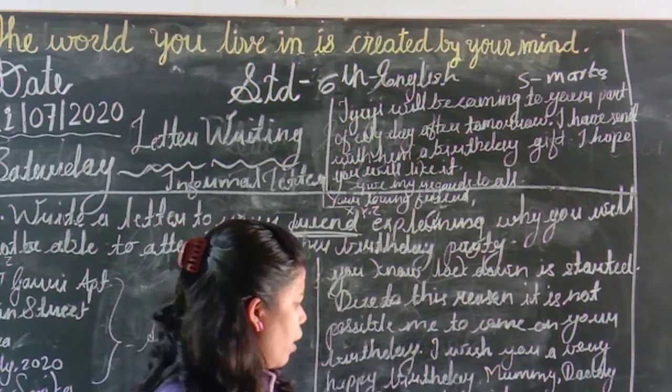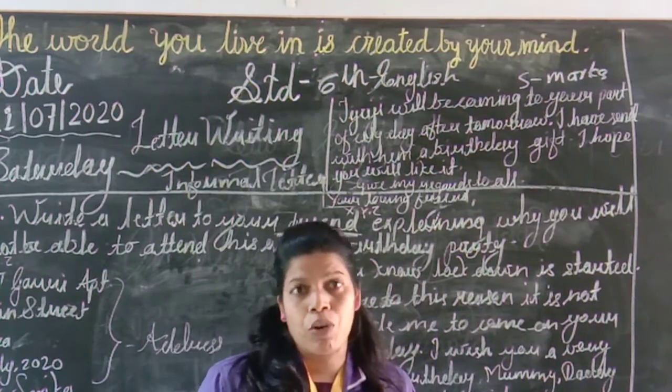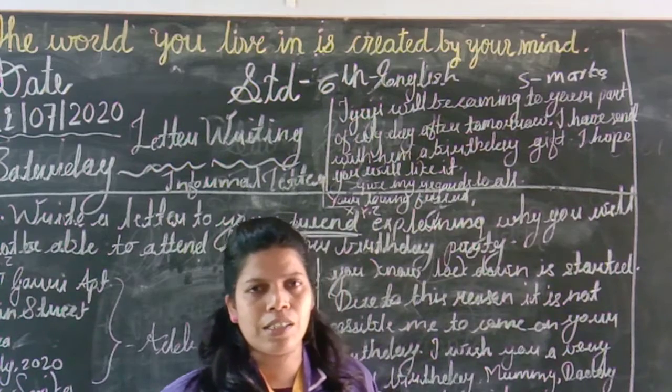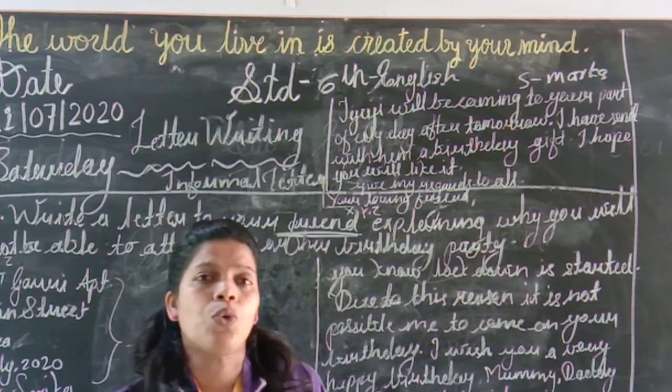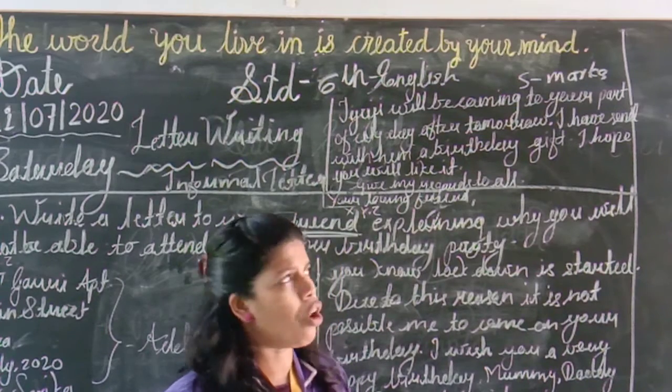I shall be thinking of you all the time. It means I eagerly want to come to your birthday party, but due to this reason, it is not possible for me to attend your birthday party. So I am always thinking of you all the time.